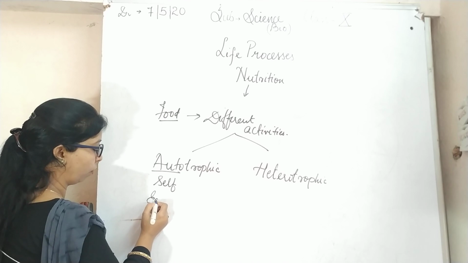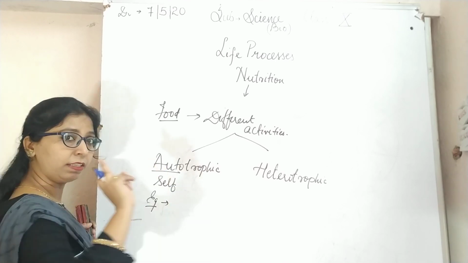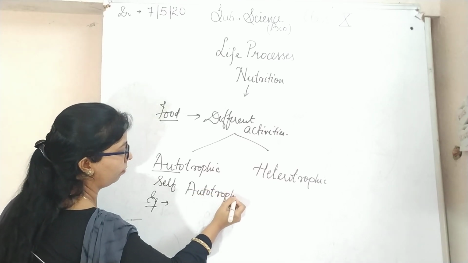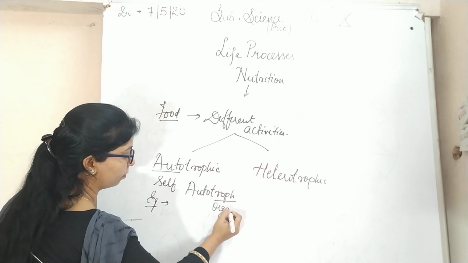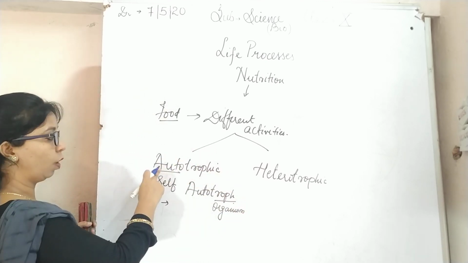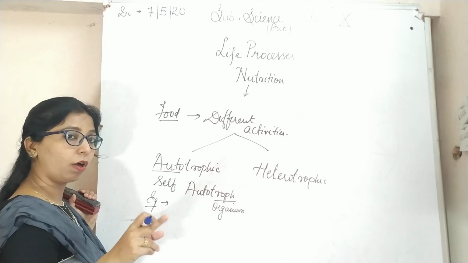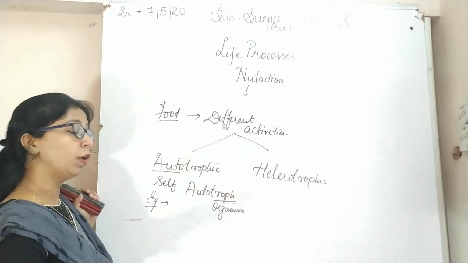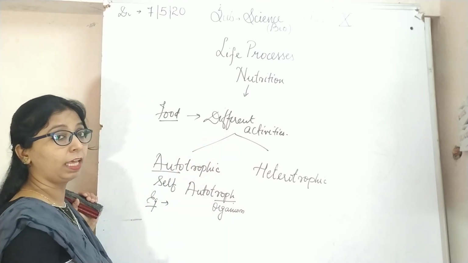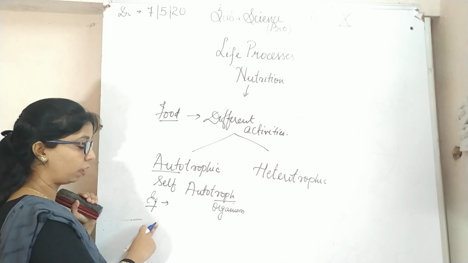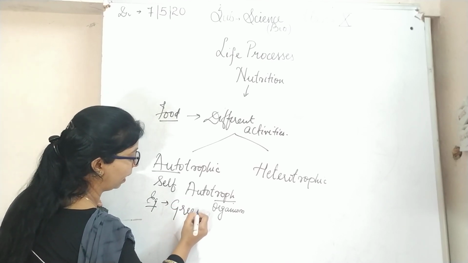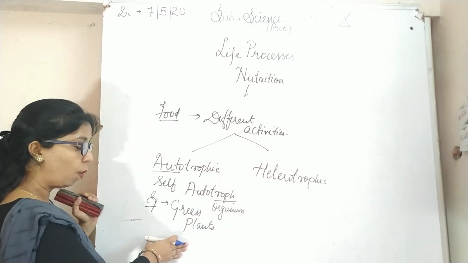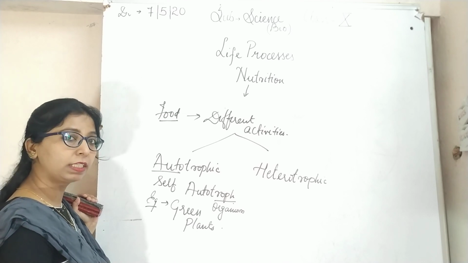Autotrophic means the process, and when we say autotroph, it means the organism. So autotrophic means the process in which organisms prepare their own food, and autotroph means the organism which makes its own food. What are the examples of autotrophs? The example is green plants, which prepare their own food by the process of photosynthesis.